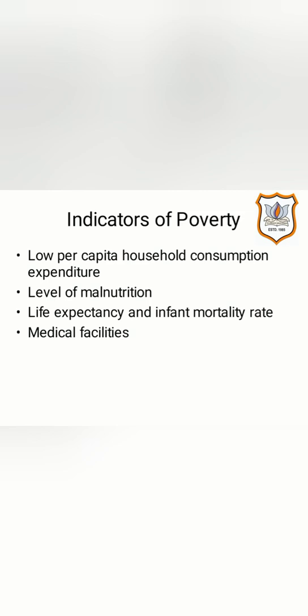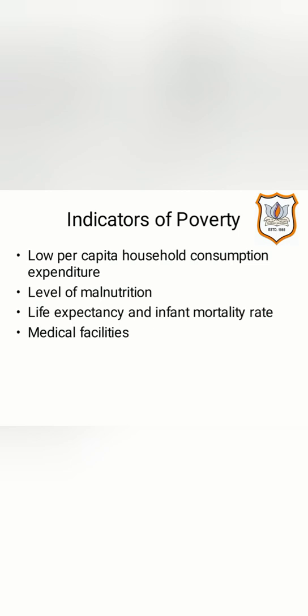According to the FAO report of 2015, India ranked second in the world in the measurement of malnourishment, which again indicates poverty in India.